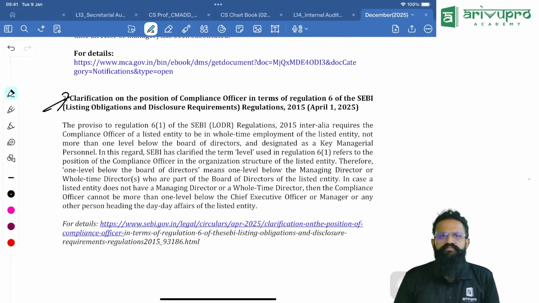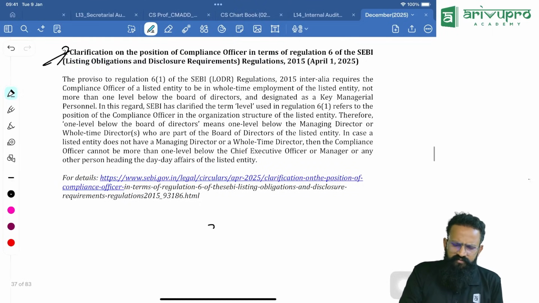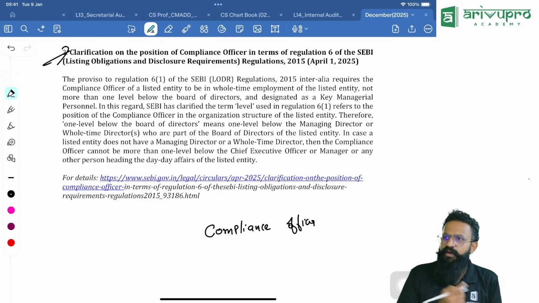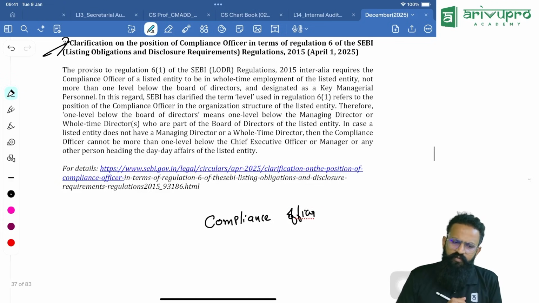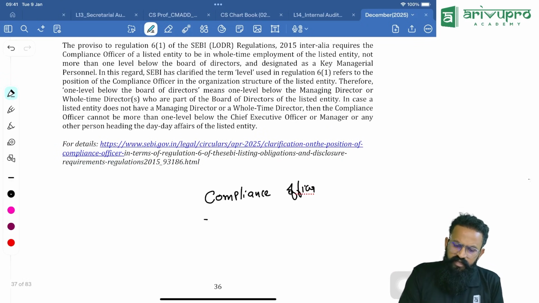Now what is this, sir? Going forward, we have seen in multiple places that every listed company should appoint someone as a compliance officer. That we knew. Regarding that, they have given one thing. Going forward, the compliance officer of a listed company should be a whole-time employee. Part-time is no longer possible. This person should be a whole-time employee.